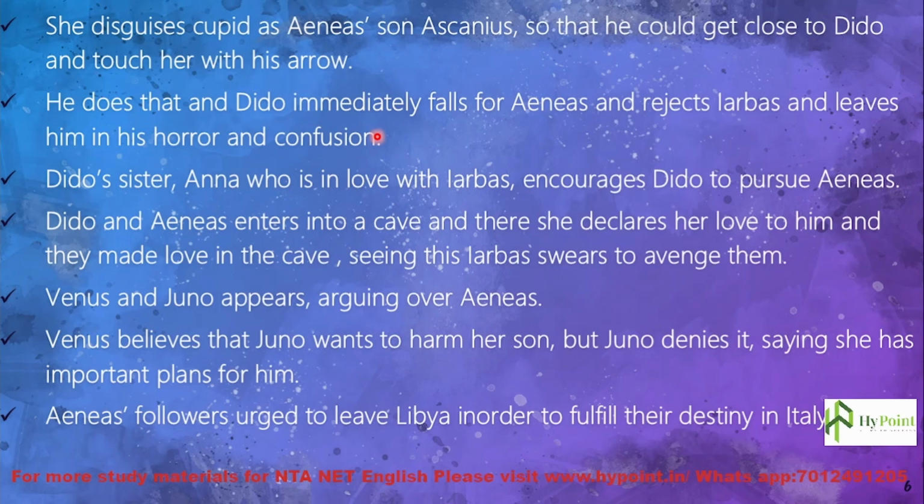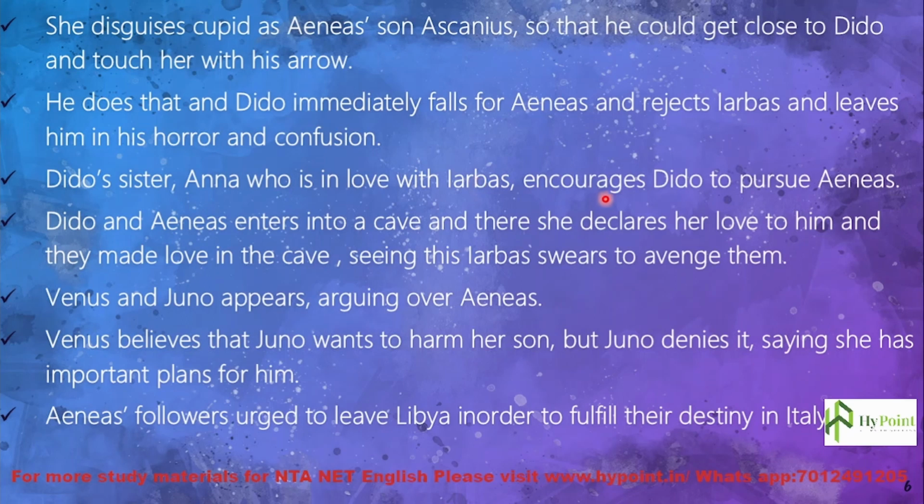What was the new development that prompted such an action from Dido, Queen of Carthage? Iarbas could not do anything now. Dido's sister Anna is in love with Iarbas. So here another plot is going on. Anna was in love with Iarbas, but Iarbas already was in love with Dido, and Dido was also favoring him, so she cannot intervene.